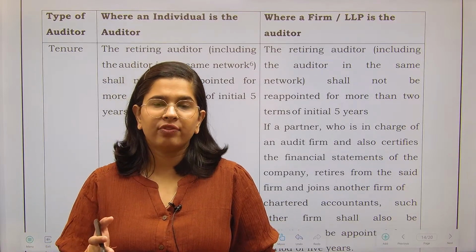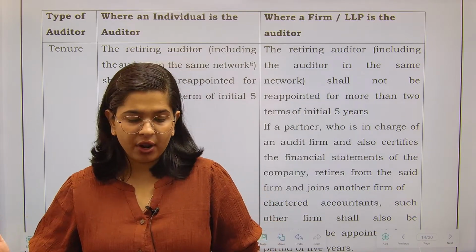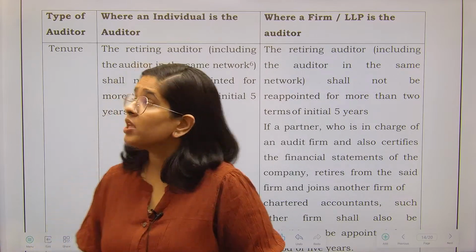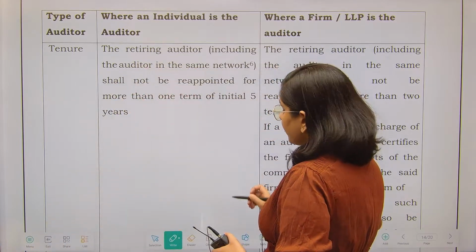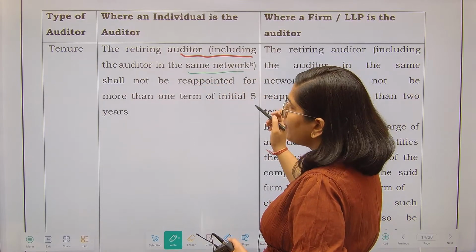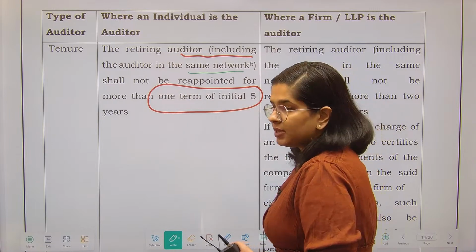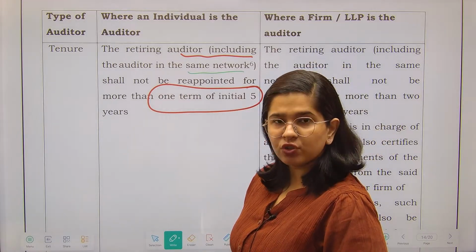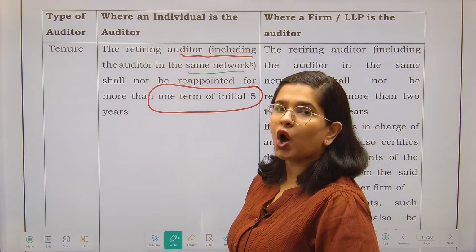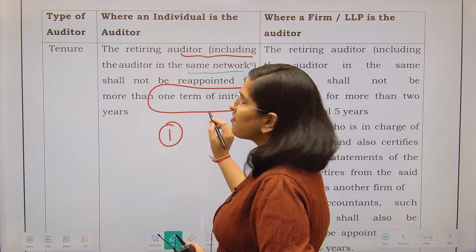So we have different provisions for an individual who is an auditor and separately for a firm of auditors, right? The retiring auditor, including the auditor in the same network, shall not be reappointed for more than one term of 5 years. That means if you have appointed an individual auditor, then please do not appoint them for more than one term of 5 years.